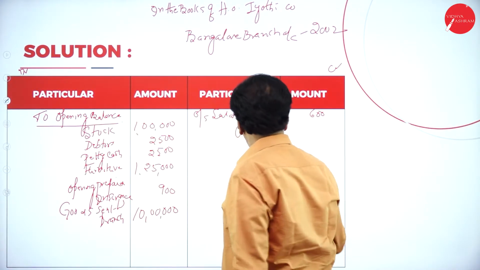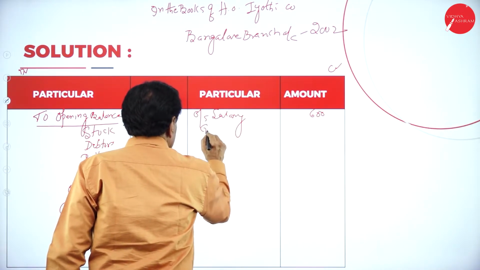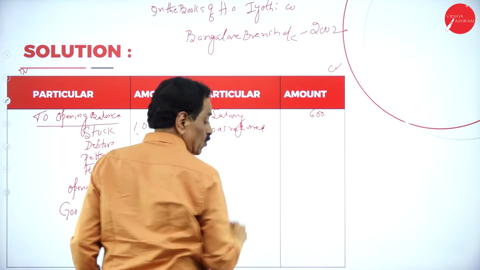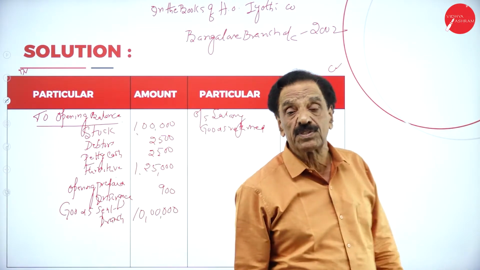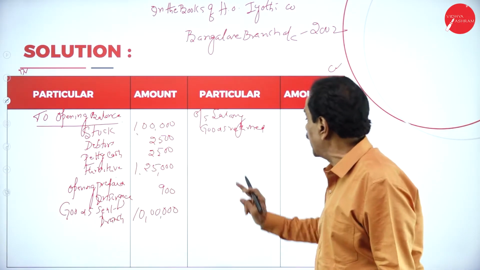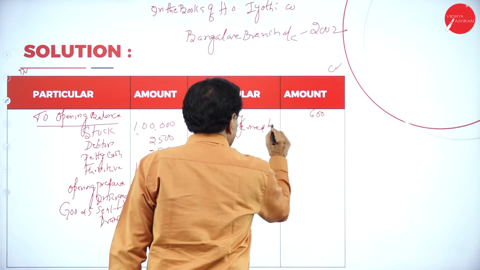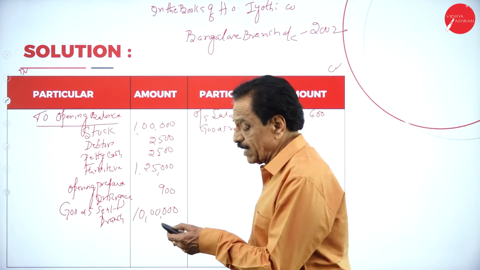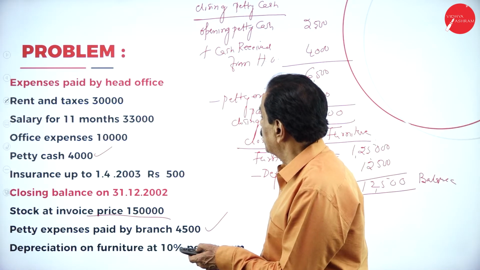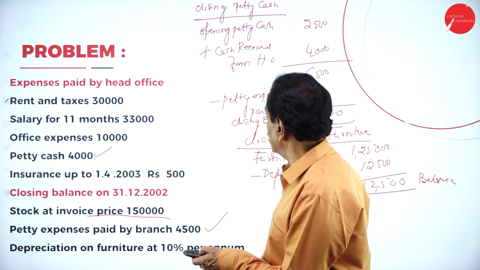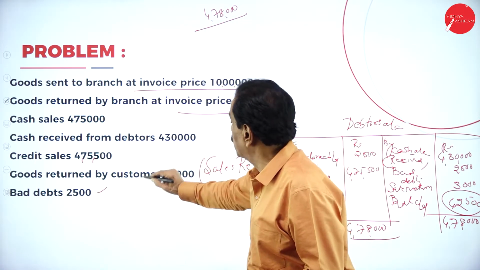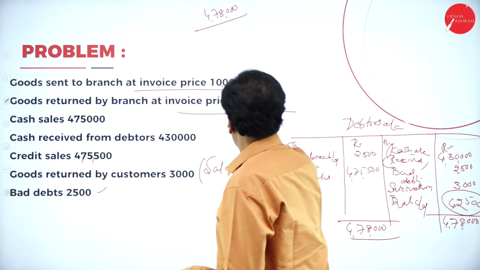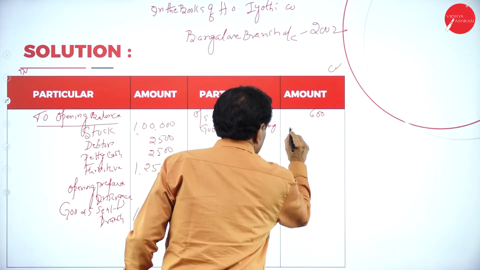Then goods returned by branch. Goods sent to branch is 10 lakh. Goods returned by the head office. See that? Goods returned by the branch, 30,000.